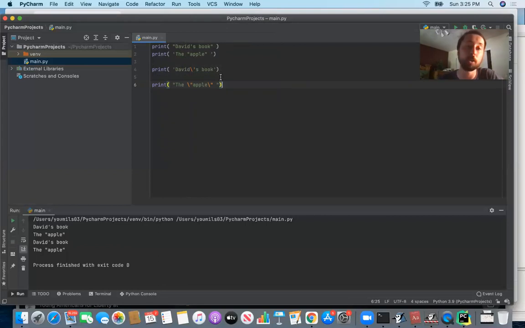So that's an example of what's called a delimiter. As long as you put a backslash, that allows you to distinguish an apostrophe, a single or double quote that you want to print, from the single or double quote that was responsible for starting and ending the thing that you wanted to print. So hopefully that's helpful, and we'll be talking more about strings and combining strings in the next video.